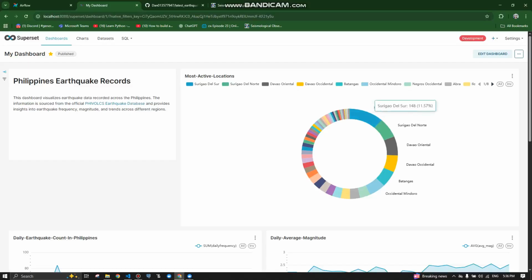The top one is Surigao del Sur, the top two is Surigao del Norte, and top three is Davao Oriental. And the list of them is Camarines Norte, Palawan,